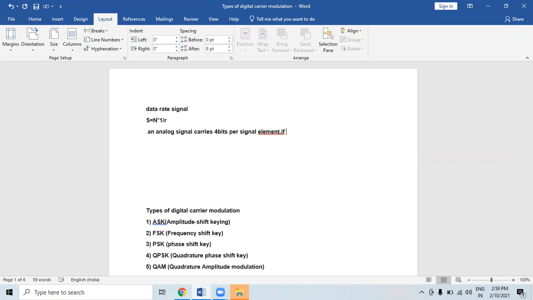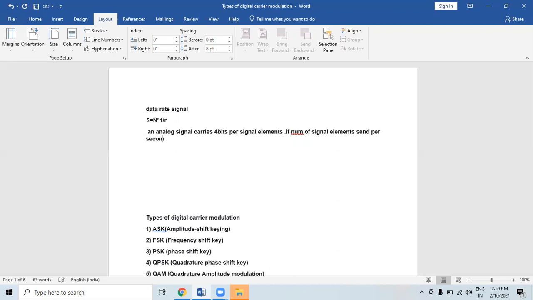If the number of signal elements sent per second is 500, calculate the bit rate.